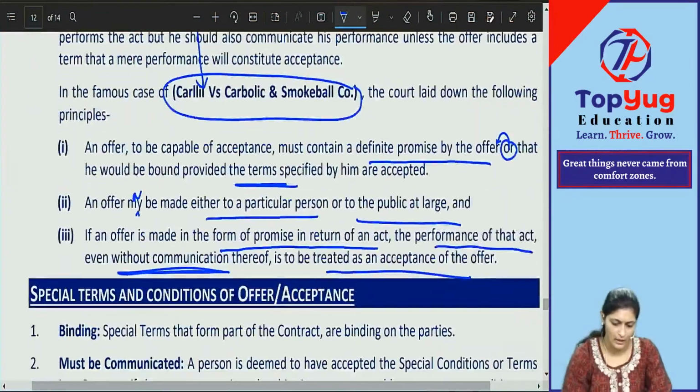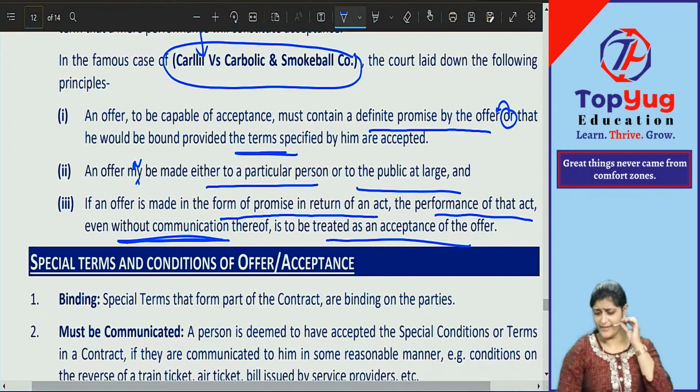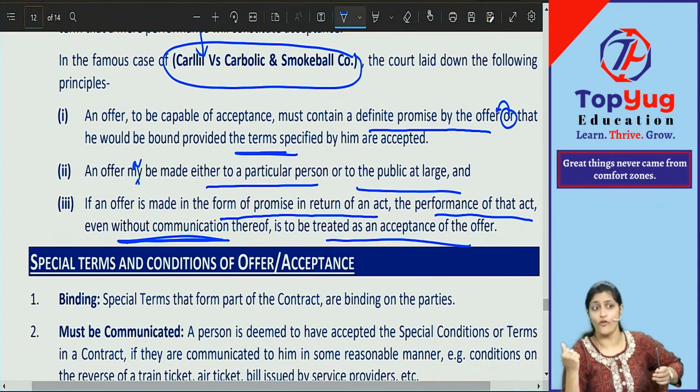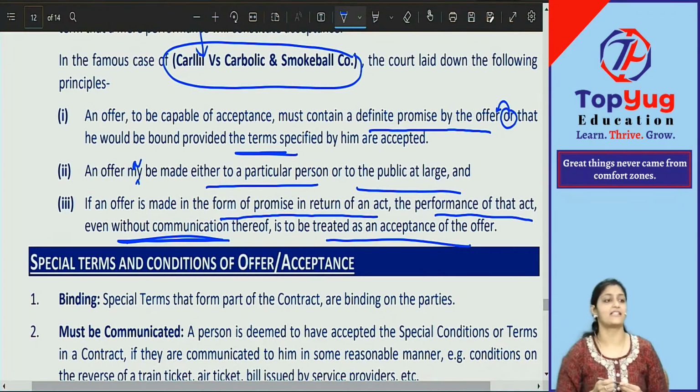Okay. Now, quickly tell me, when is communication of offer complete? When it comes to the knowledge of the offeree. 'Reaches' is not the right word; you should use the word knowledge.